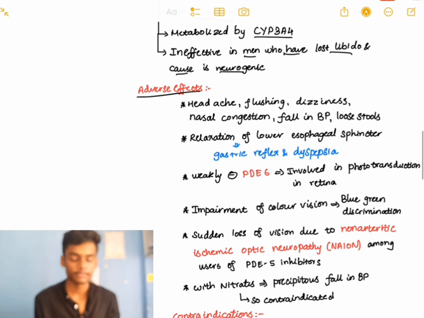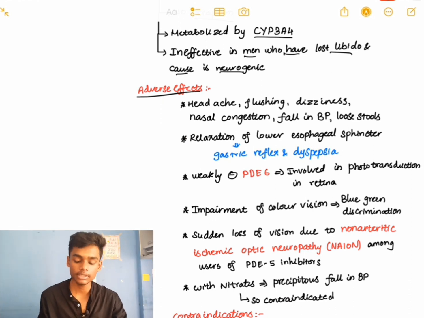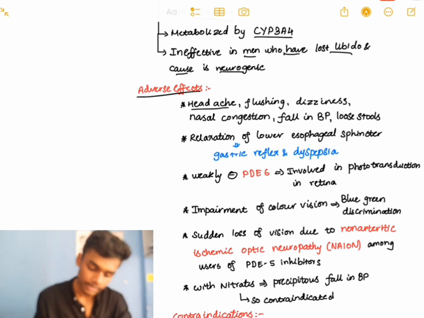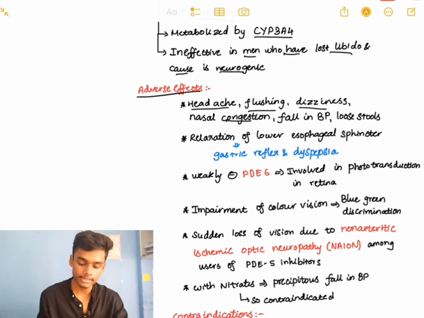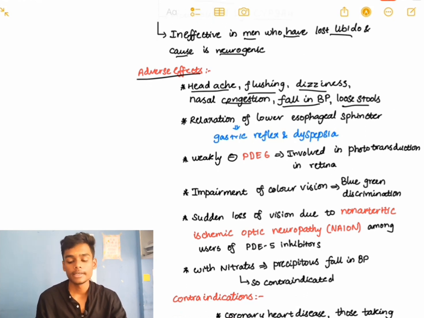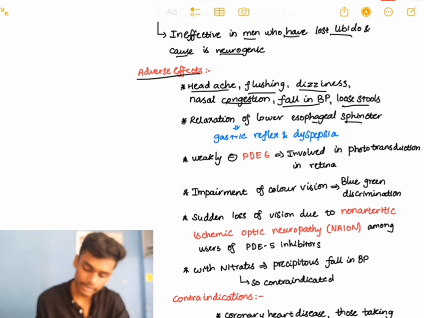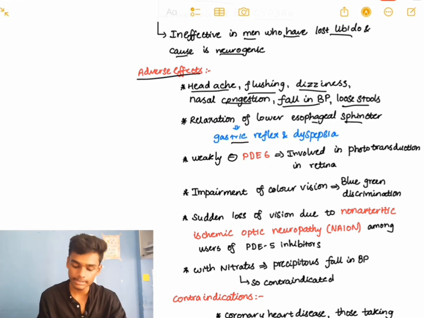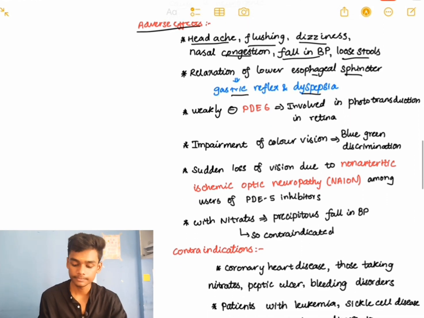Let's come to adverse effects. The main adverse effects are due to the vasodilation, which are headache, flushing, dizziness, nasal congestion, fall in BP and loose stools. It will also relax the lower esophageal sphincter, which can lead to gastric reflux and dyspepsia.